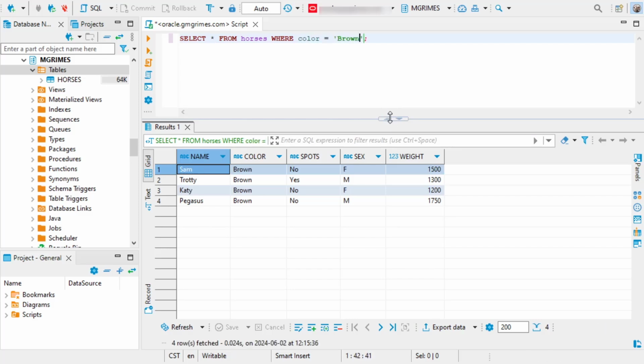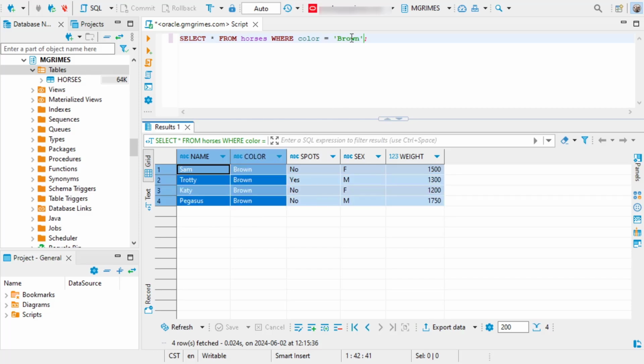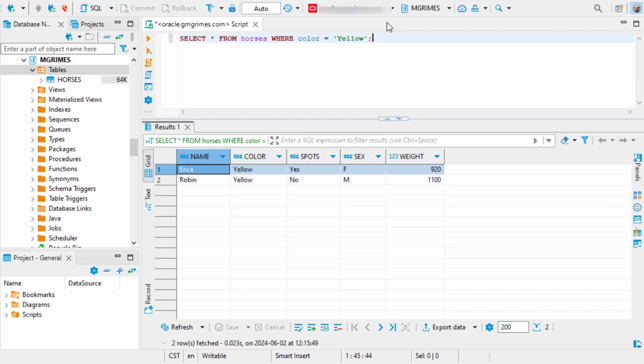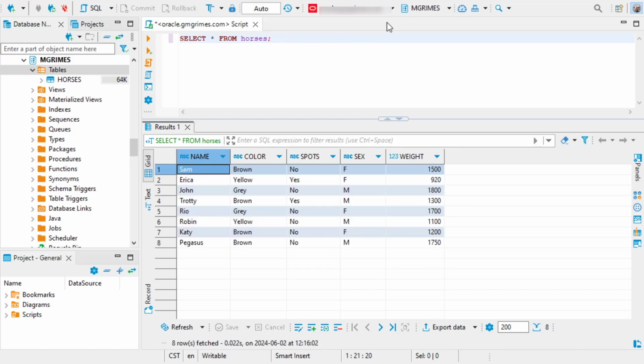Now we could also have some other conditions, like if we wanted to see all of our brown horses, we could just say where color equals brown. Again, important that we have our capitalization matching up here. If we wanted to see our yellow horses, where color equals yellow, and we see Erica and Robin here. And then again, if we wanted to see all of our horses, just select asterisk from horses.